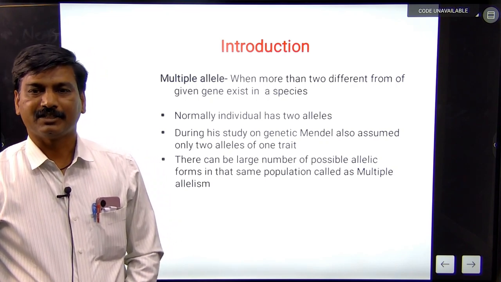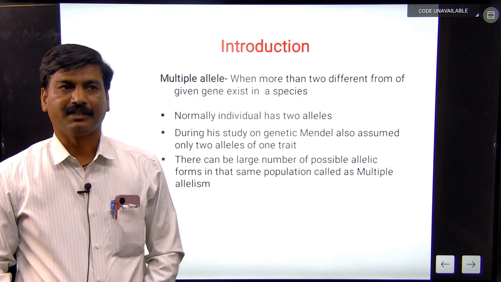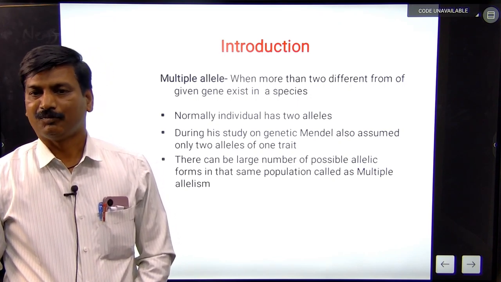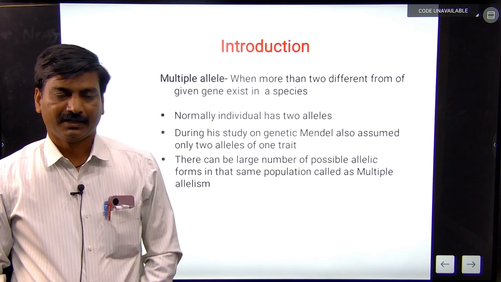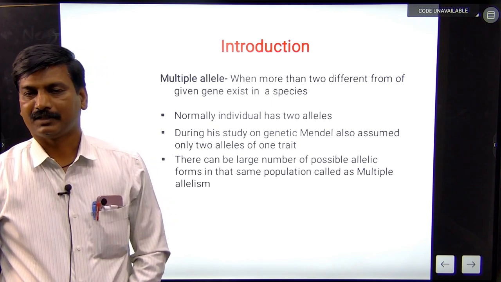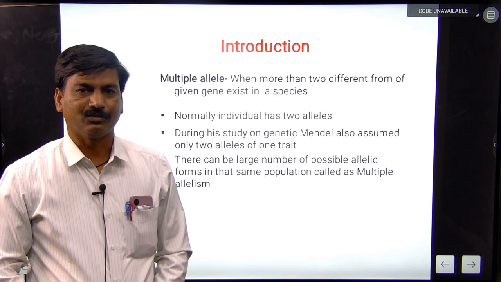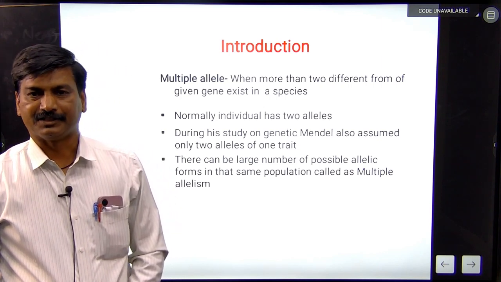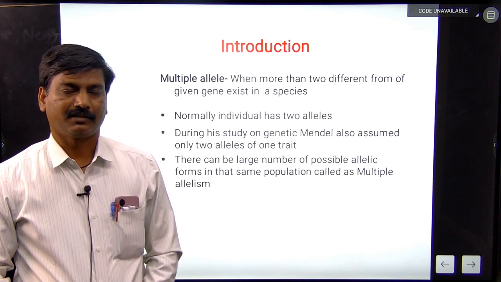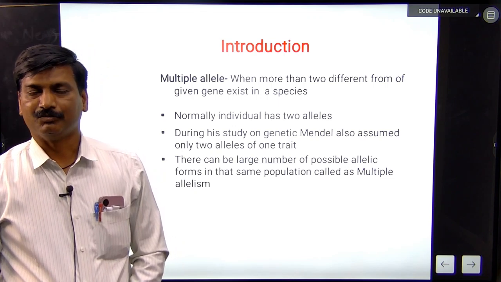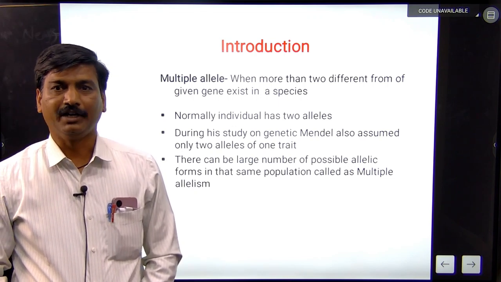There can be a large number of possible allele forms in the same population, called multiple alleles. Mendel assumed only two alleles of one trait.